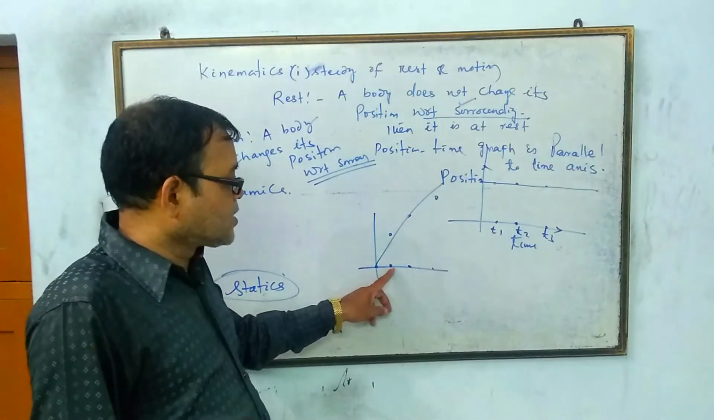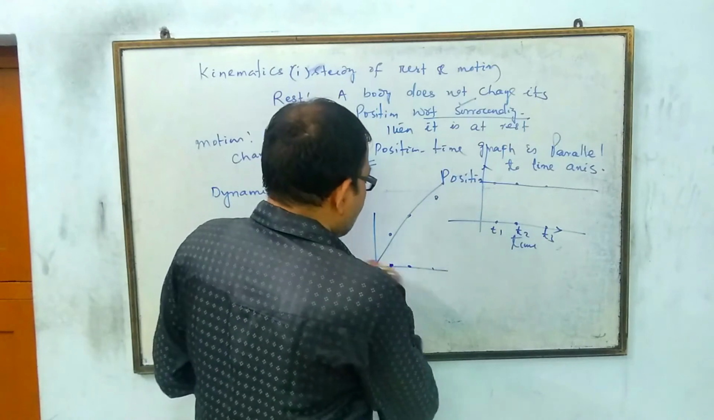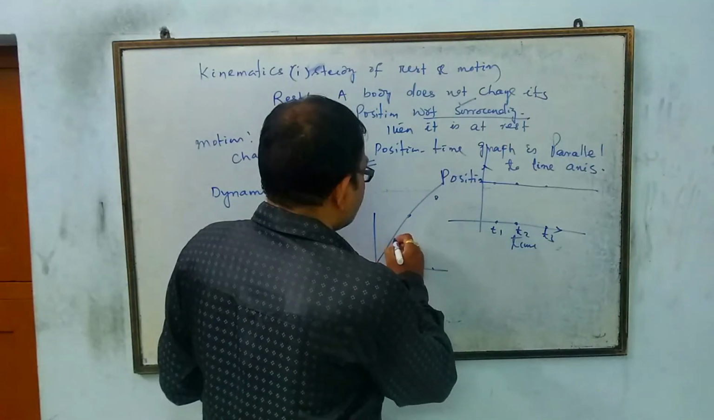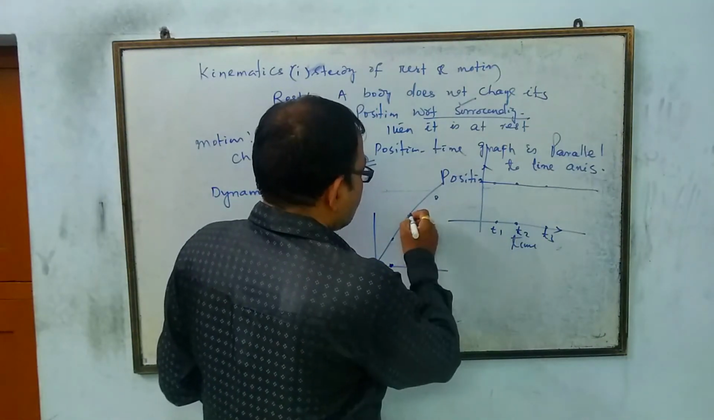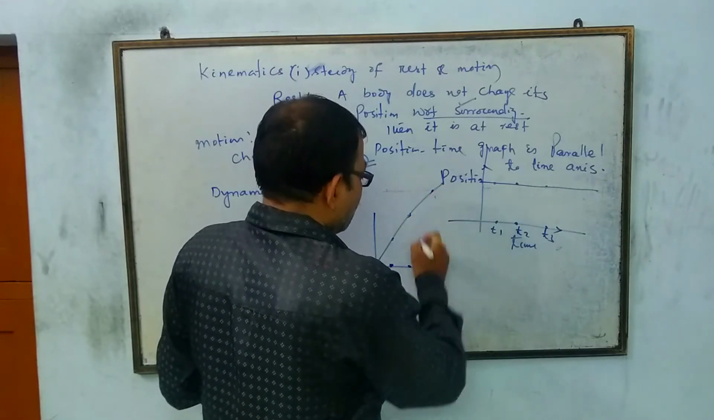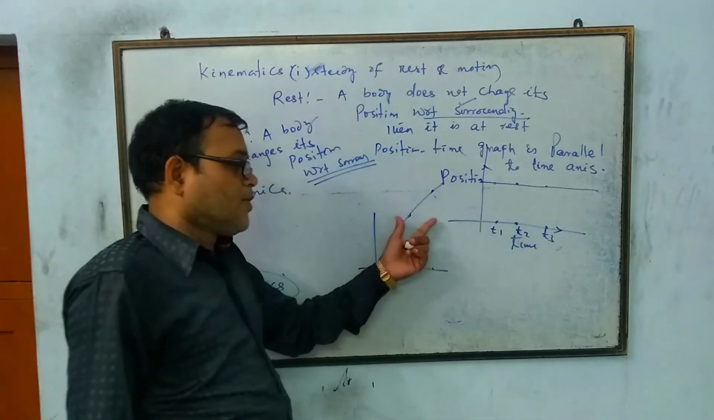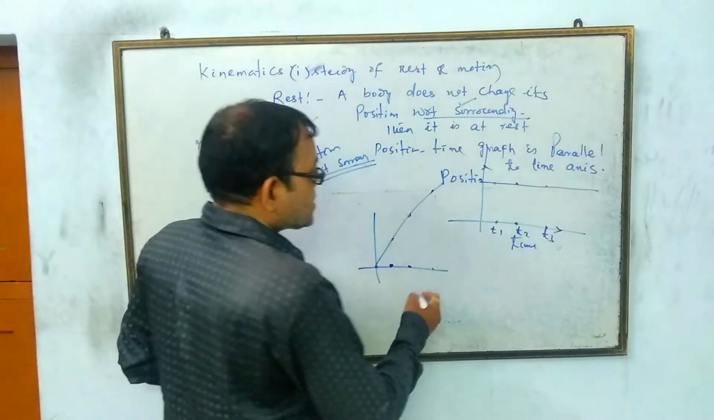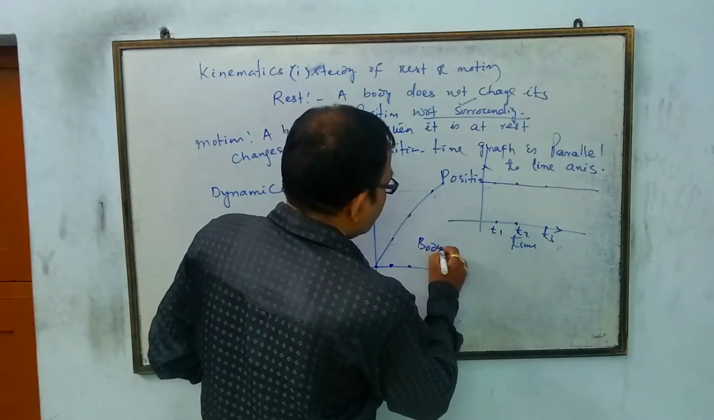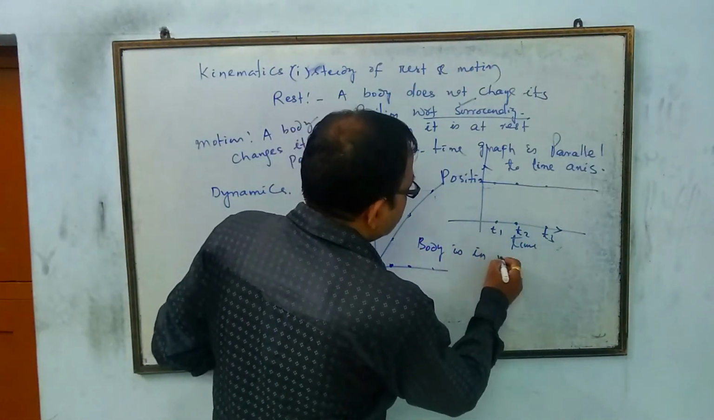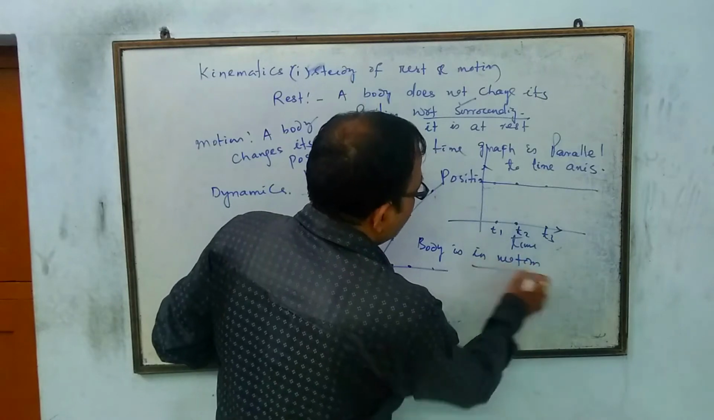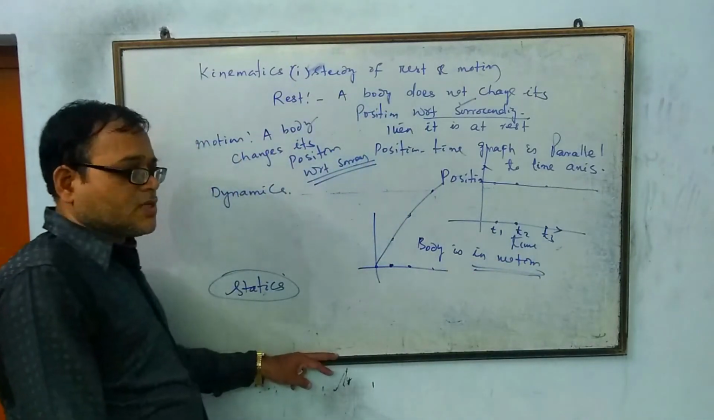And when the time changed, let us take it to be 1 second, the position of the body is here, at 2 seconds here, at 3 seconds like this. You get a graph like this. Here the graph suggests that the body is in motion. We will discuss what types of motion there are, one by one.